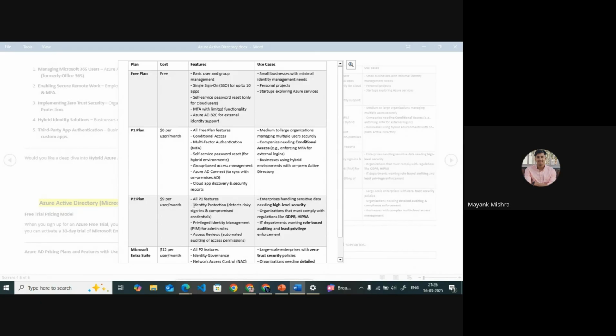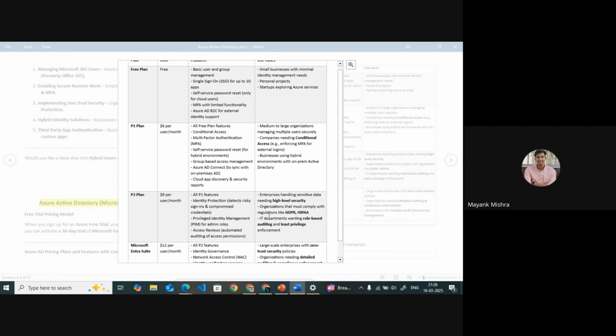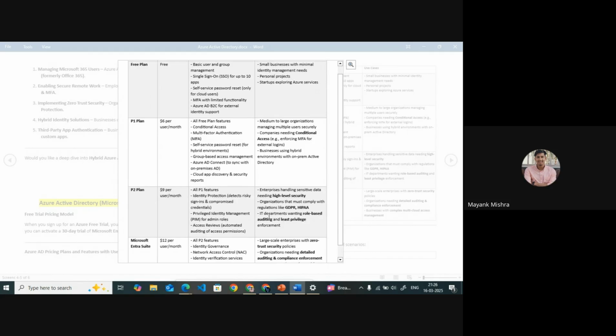It gives us identity protection, for detecting risky sign-ins, like which user signed in using a different account or opened the login on a different system. All these we can also do with the P2 plan. So the free plan is good for small businesses, the P1 plan is for medium to large organizations, and the P2 plan is for the enterprise level, where the organization must comply with GDPR and HIPAA policies, all these.